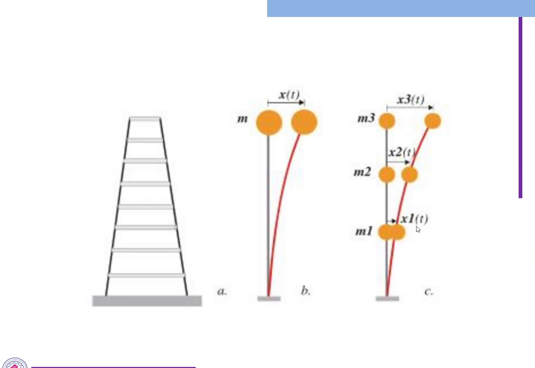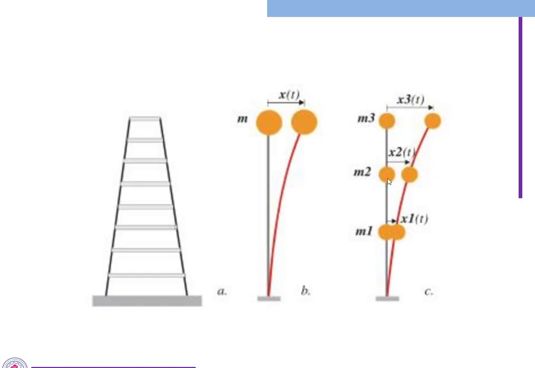You can see here x1 of t. When the earthquake force comes, the masses try to move in the opposite direction. Each mass is then displaced from its original location by a distance of x1 of t for mass m1, x2 of t for mass m2, and x3 of t for mass m3.